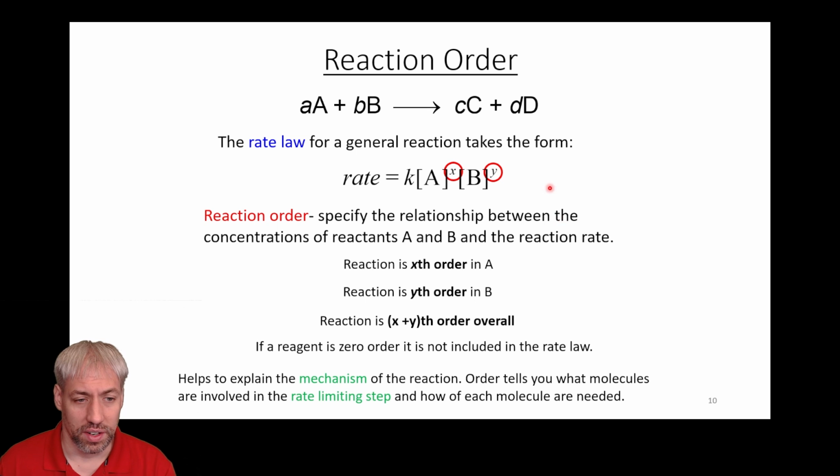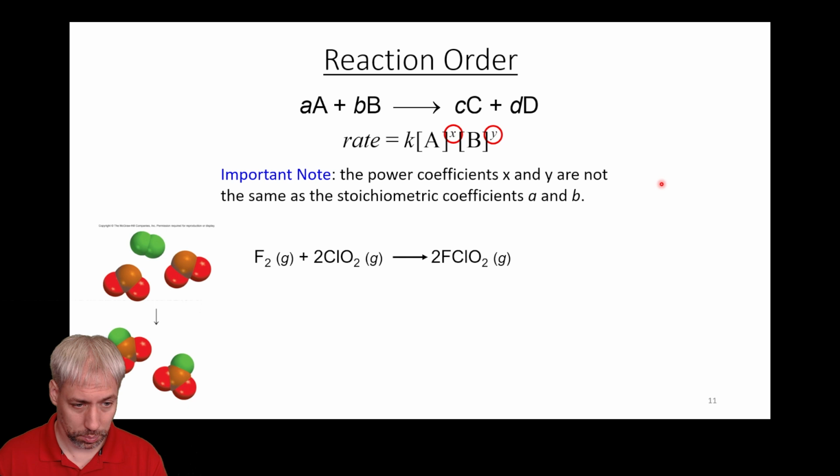So if this is a 1, first order; 2, second order; 3, third order. And if there's a 0 here, it basically says the rate is not dependent on the concentration of B, and so that's not included in the rate law of the reaction. But again, this rate law is related to an experimentally determined thing, not just the stoichiometry, but how the reaction actually happens and what the rate limiting step of the reaction is. And so here's just an example. F2 plus 2 ClO2 gives you 2 FClO2.